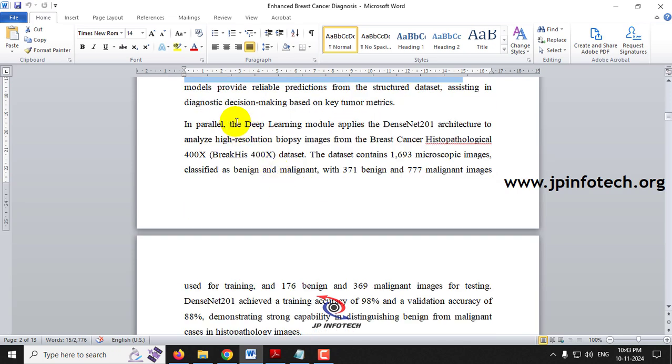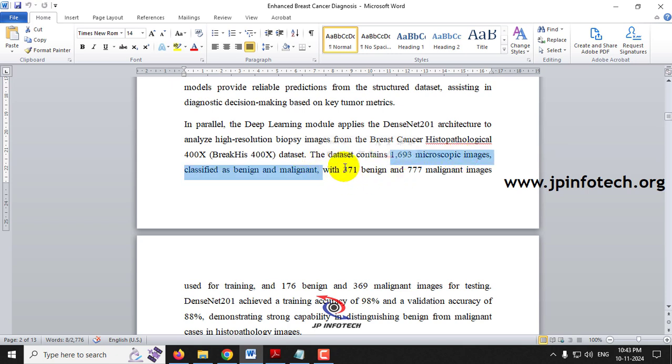In parallel, in the deep learning model, we have applied the DenseNet 201 architecture, and we have used breast cancer histopathological images, that is the BreakHis 400x dataset. It contains 1693 microscope images, classified as malignant and benign.